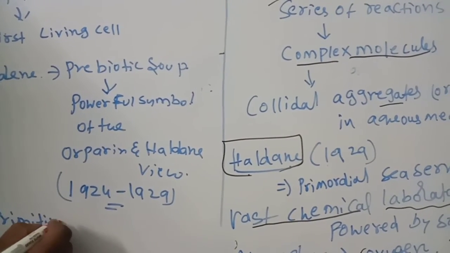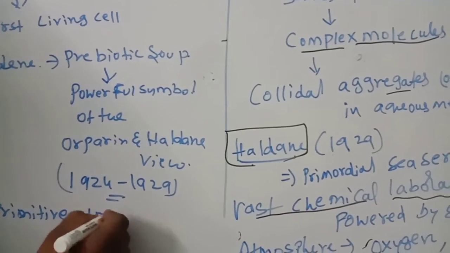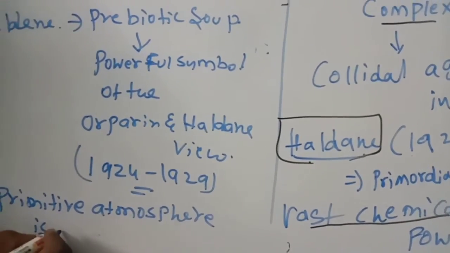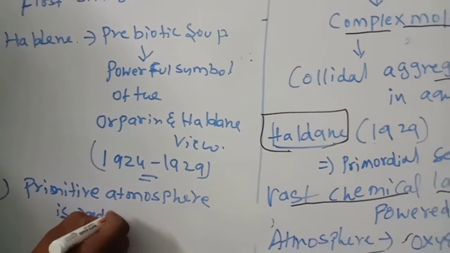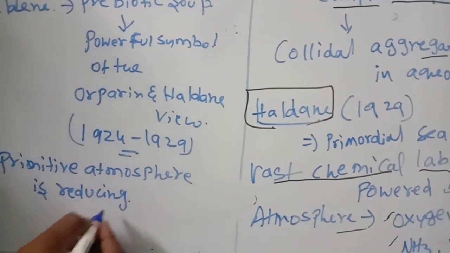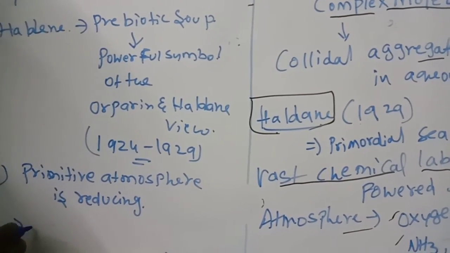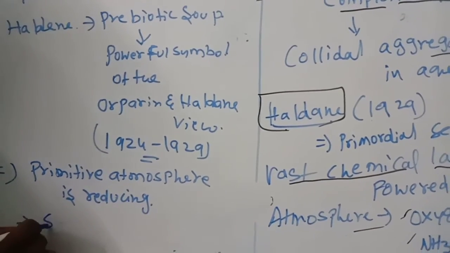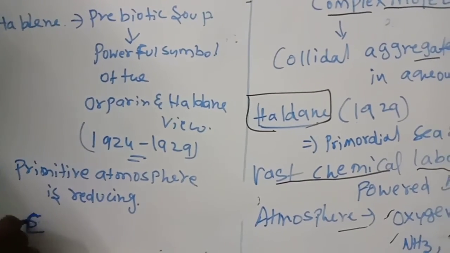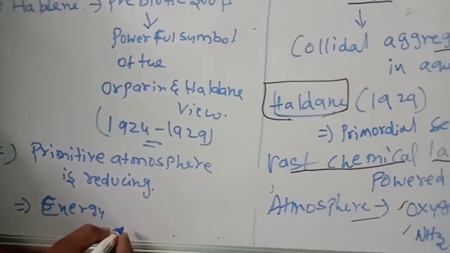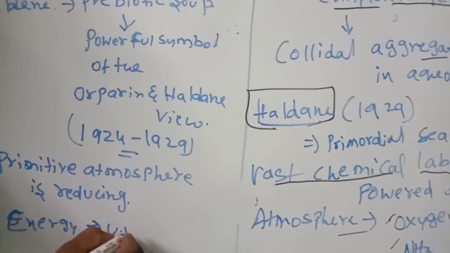Reducing means, as you know very well, elimination of oxygen and addition of hydrogen. The energy supply at that time was more, lightning or UV light.